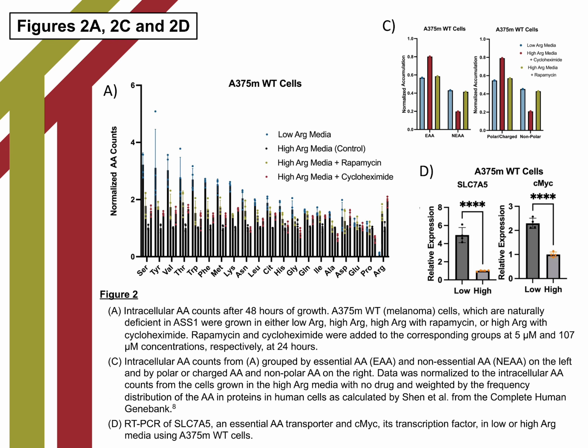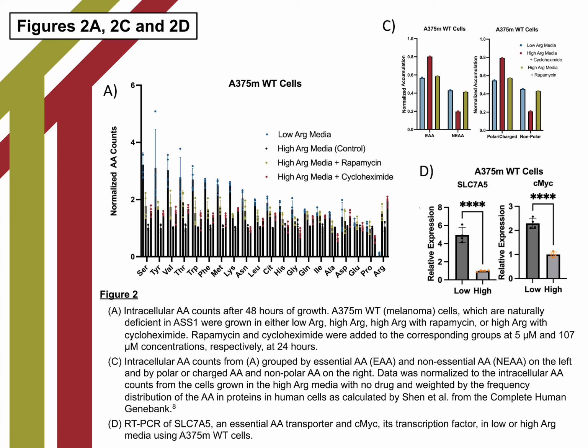Curious as to whether the phenotype we observed was a result of a transcriptional or translational process, we conducted an experiment that took ASS1 deficient cells treated with rapamycin, an inhibitor of mTOR, which is a nutrient-sensing complex that when activated usually stimulates growth, and the translation-inhibiting drug cycloheximide, and compared their effect on amino acid accumulation in the same cells grown in low arginine conditions, as shown in Figure 2a. What we found was that cells grown in low arginine media showed a very similar amino acid phenotype to the cells treated with rapamycin, suggesting that the amino acid accumulation we've observed is related to translation in the cell.